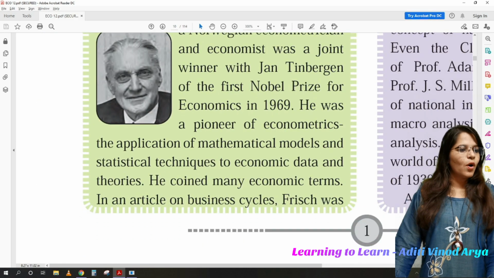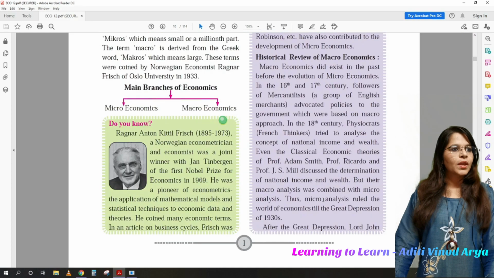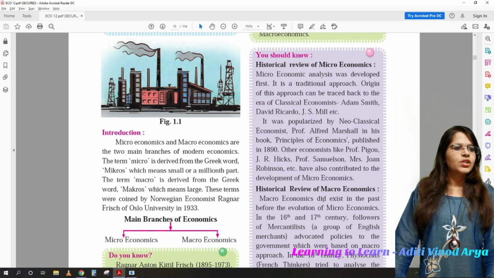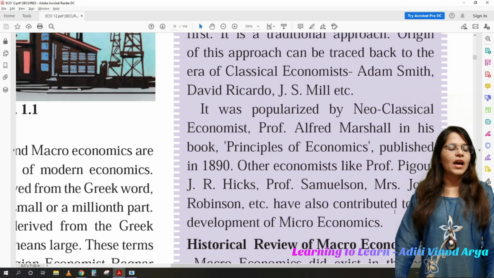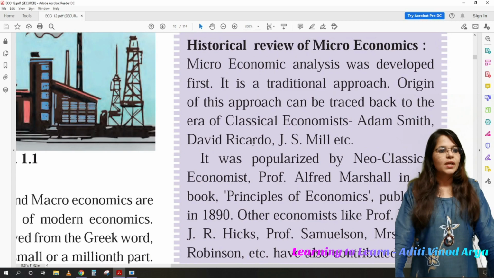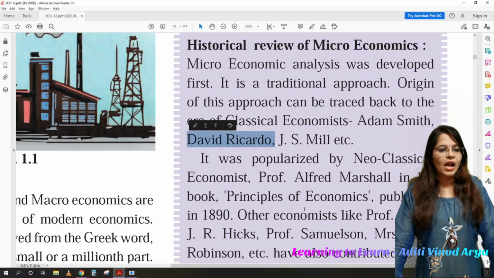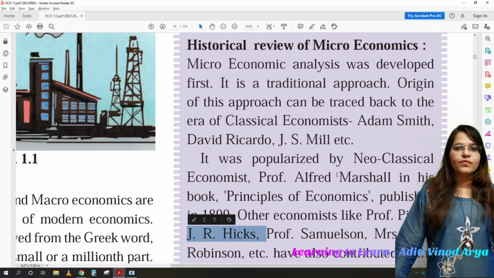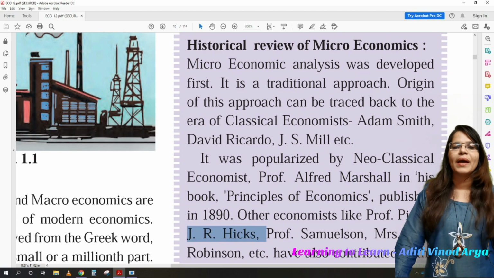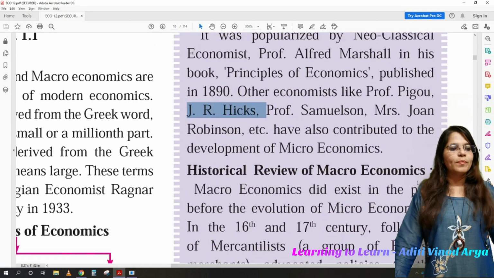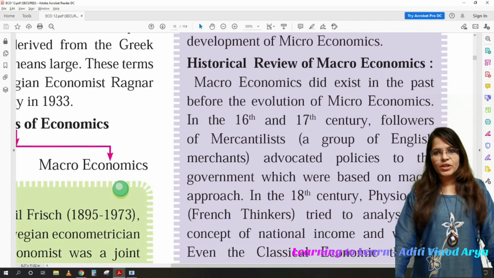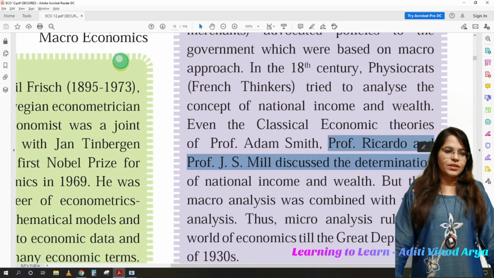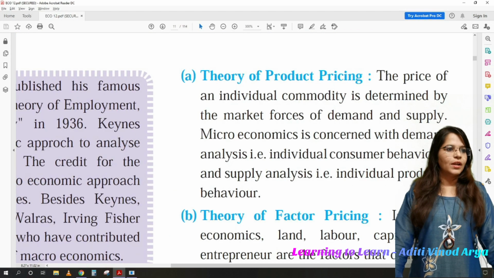Okay, now moving forward, what do we have here? Let's see. Review of macroeconomics and history of microeconomics. So you just can read it, because there are various authors, important names like David Ricardo, we have Alfred Marshall and J.R. Hicks, and each of them has contributed heavily in microeconomics. And if we talk about macroeconomics, the main prominent ones were Adam Smith and David Ricardo, etc., right? So you just can read it out once.